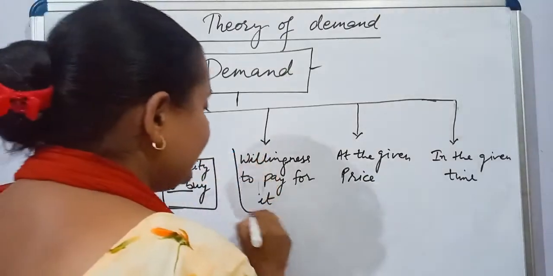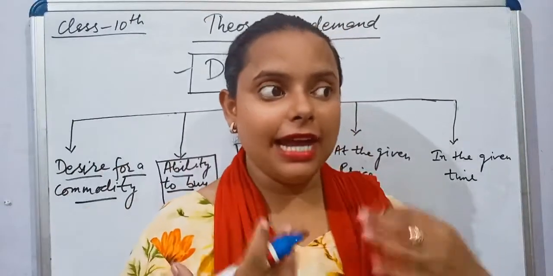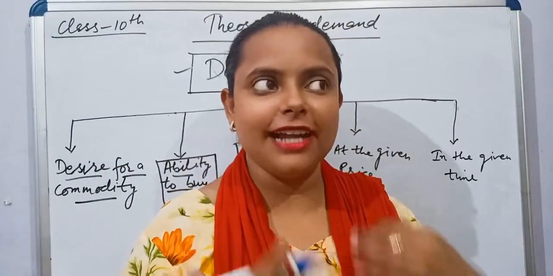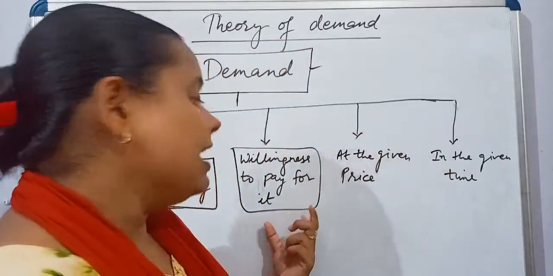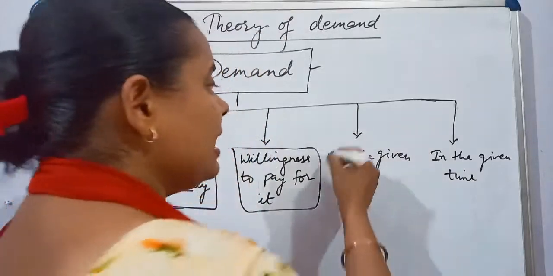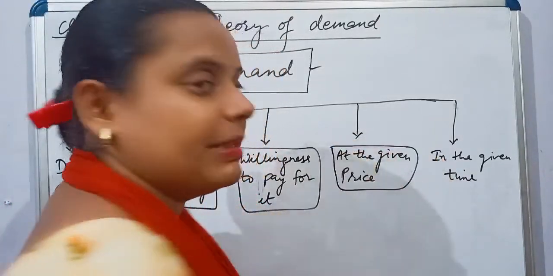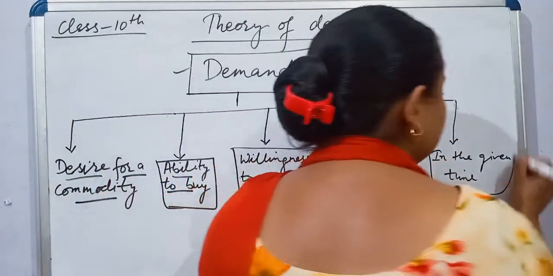Next, willingness to pay for it means I have the willingness, I have the desire, I have the capacity that I can pay for that particular commodity which I need. Next, at the given price, whatever the price of that commodity is, and at the given time period.